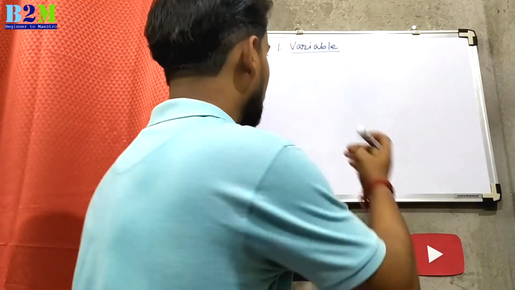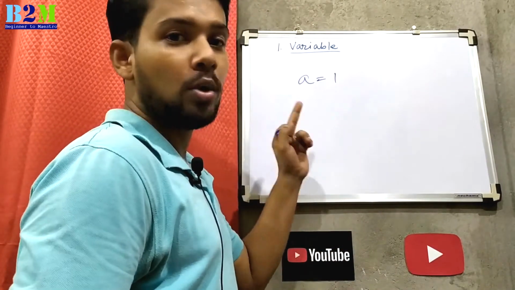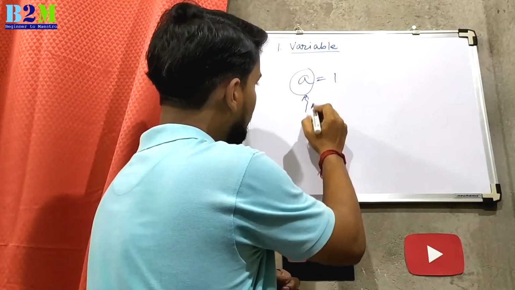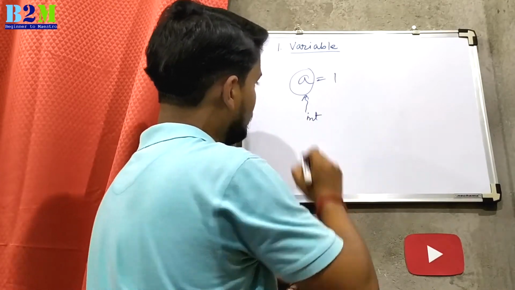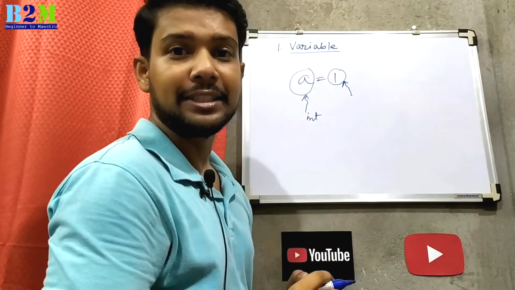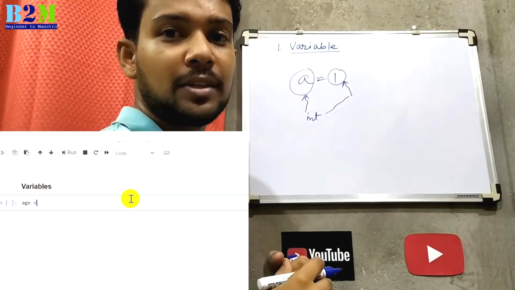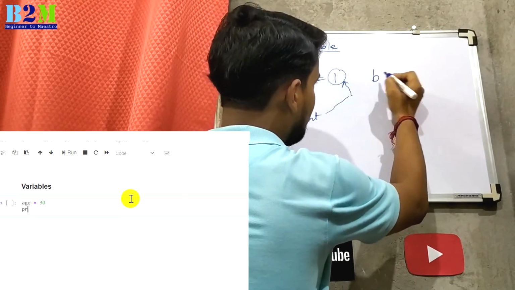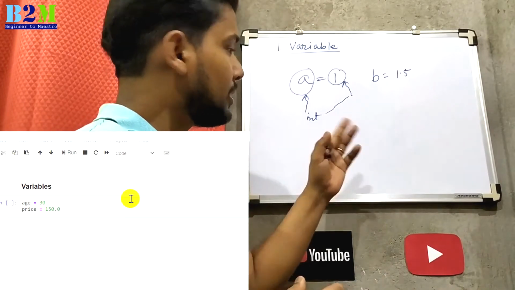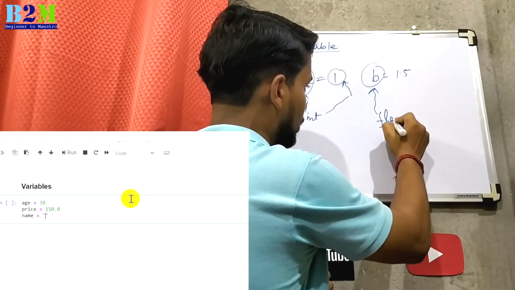Let's assume a is a variable and you want to store a value 1. That means the type of the variable will be int, because 1 is a number and the type of the number is integer. That's why the variable type will also be integer. Similarly, if another variable is b and you are passing a value like 1.5, this is a float value, then the type of the variable will be float.